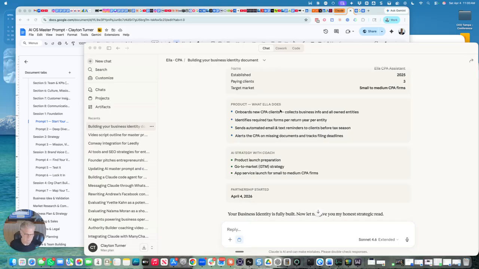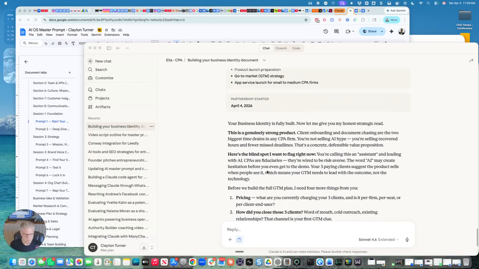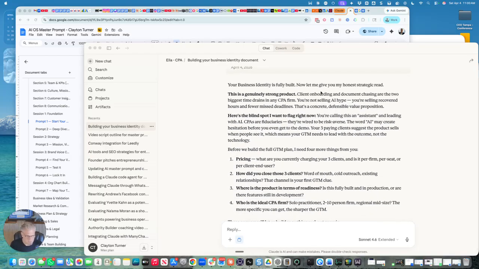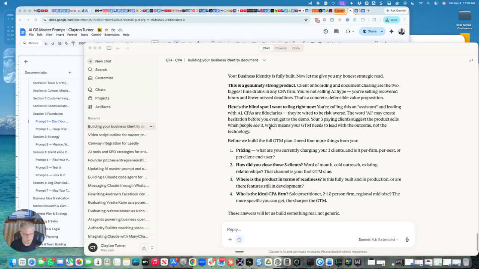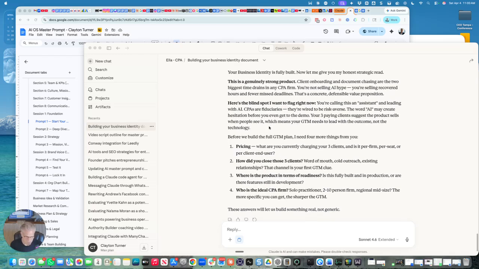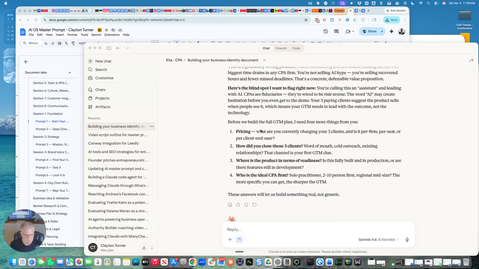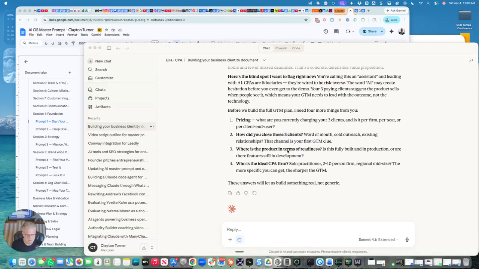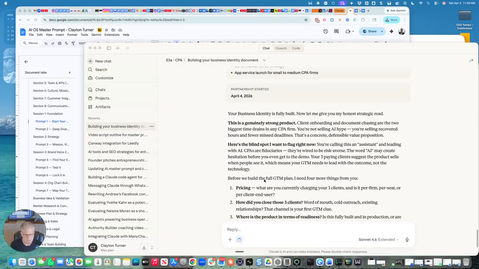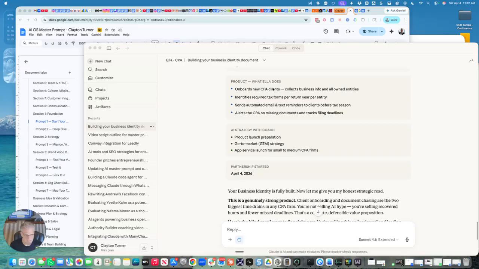Since it misworded this one, I'm going to correct it, but then still answer the rest of the questions. It gave me its opinion on the strong product, but it also gave me the heads up that CPAs are anti-AI and risk averse, which I agree. So it's asking pricing, how did you choose close the three clients, and where the product is in readiness. So I'm going to answer these in freestyle, but first I'm going to correct this and what Ella does.